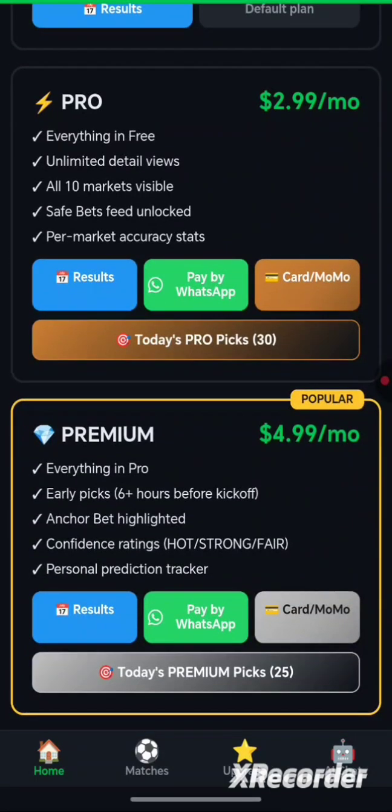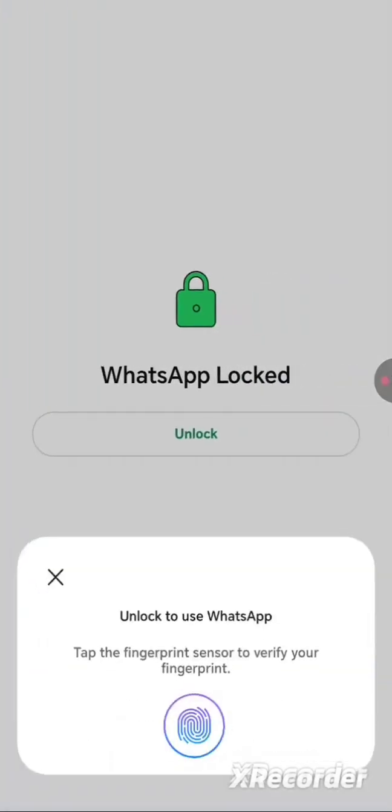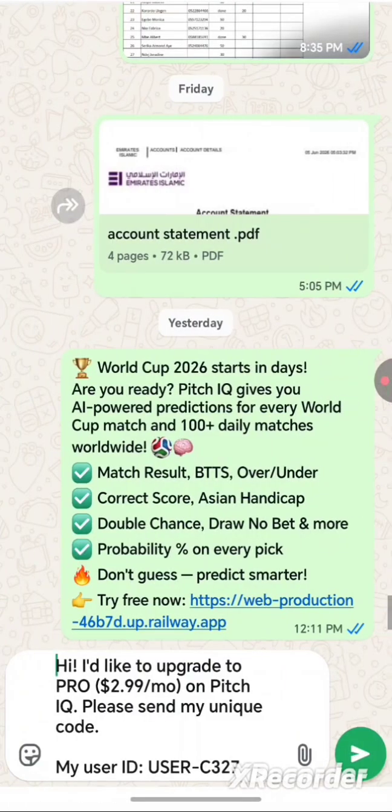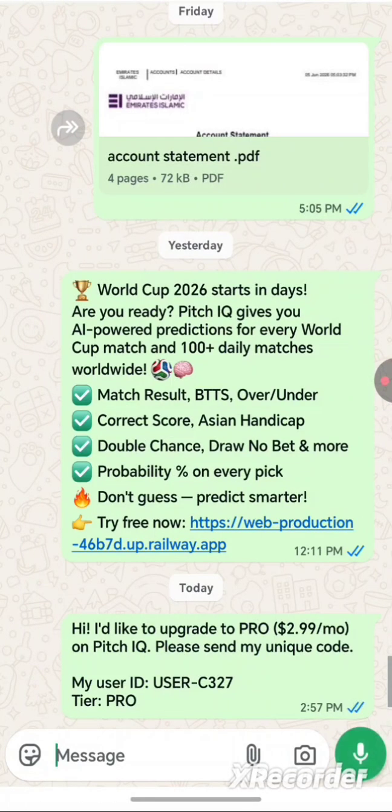What else do you need? Now let's say this is not working and you need to contact us, or you want to pay manually. Maybe you have a bank card and you want to pay manually. You take pay by WhatsApp. Pay by WhatsApp takes you to a message. This is the message you will send.